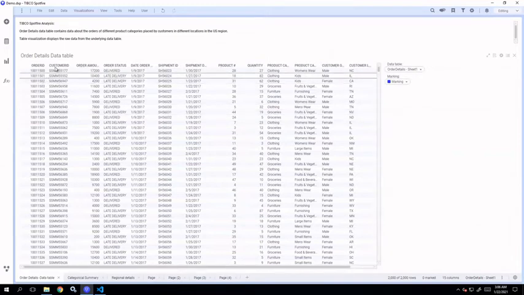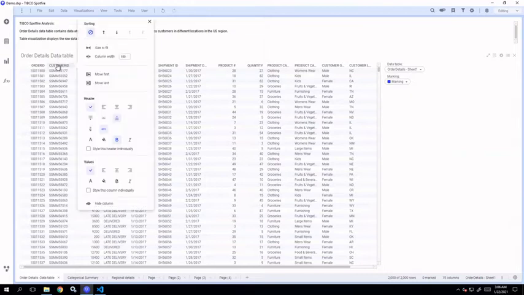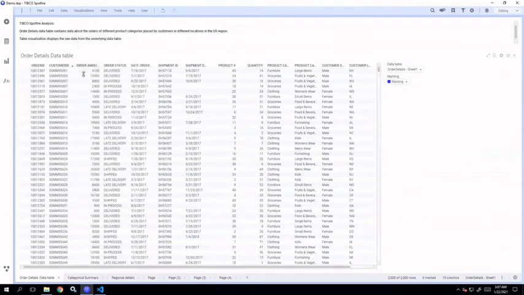Then if you want to access the direct formatting options, just click on the header of a particular column. Left click, not right click. Now here you can see there are various options available. The first one is to sort the table visualization using this particular column. What I have done is I have selected customer ID. So if I click on sorting for ascending or descending, the table visualization will be sorted based on this particular column in ascending order.